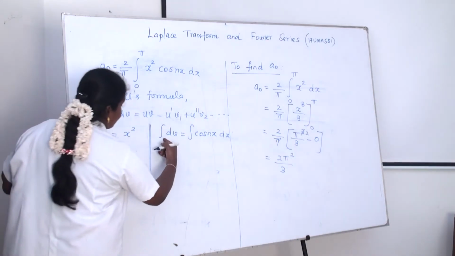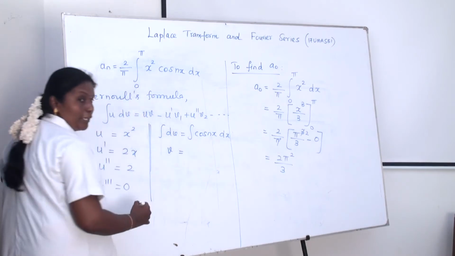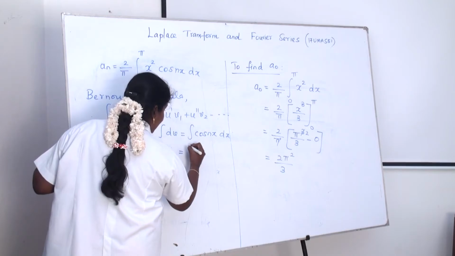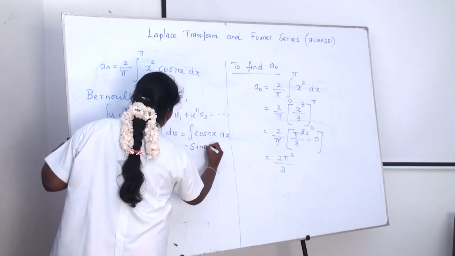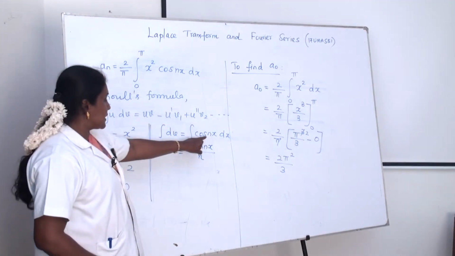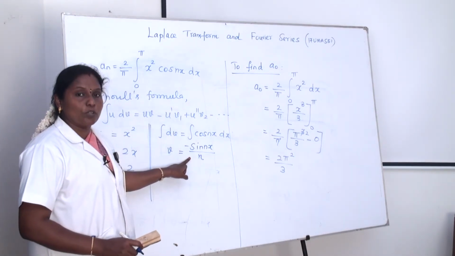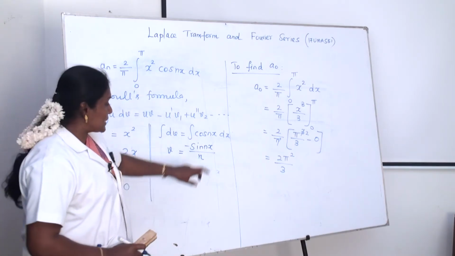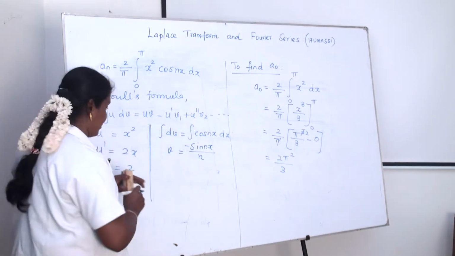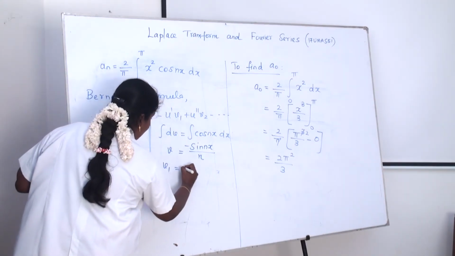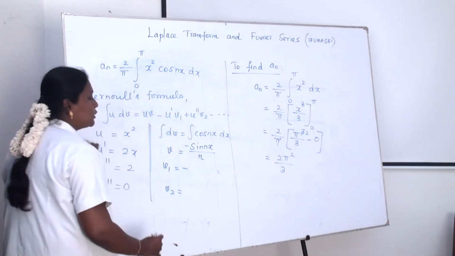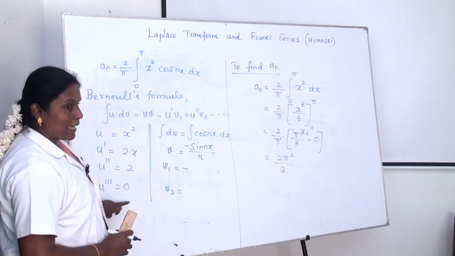First of all, we integrate to find v. The integration of cos nx is minus sin nx divided by n. We know the integration of cos x is sin x, and here n is a constant, so we write sin nx divided by n. Then v1 is found by integrating again, and we have to find the value of v2.